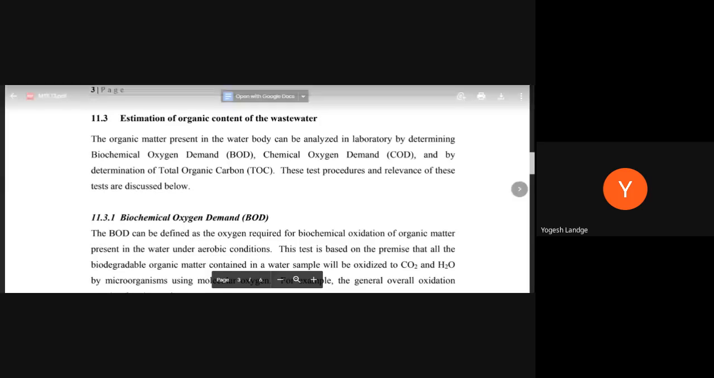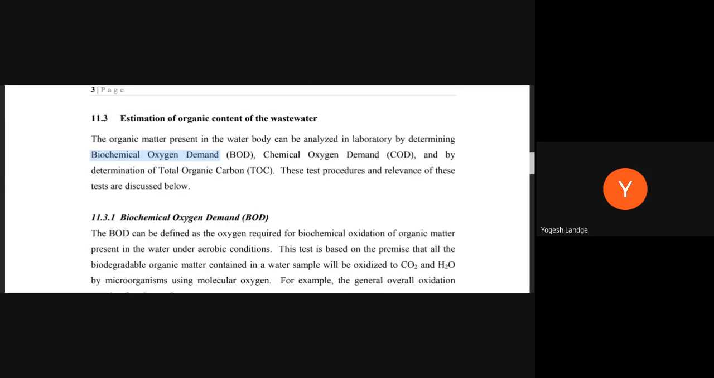What is this BOD? It is the biochemical oxygen demand. Most of the time when the question asks what BOD is, we say it is biological oxygen demand. Remember the word, it is biochemical oxygen demand. Now what is the meaning of biochemical oxygen demand?